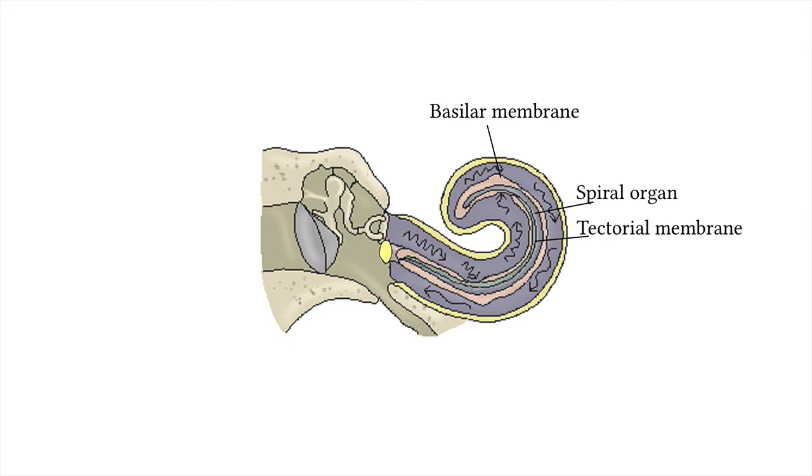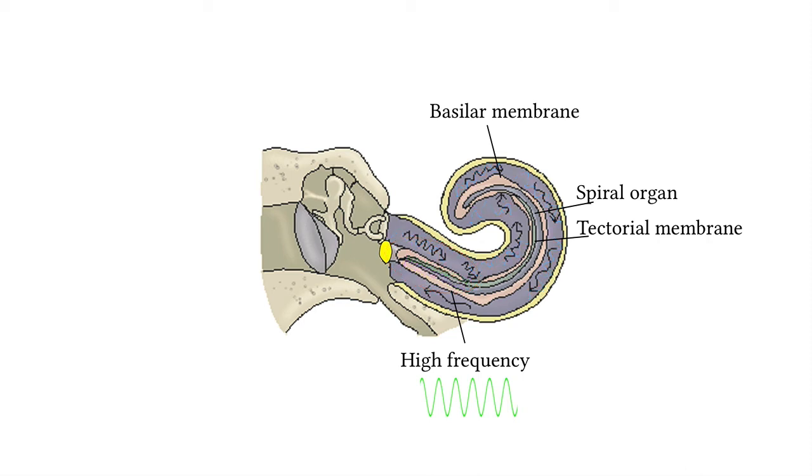When the oval window vibrates, the fluid of the inner ear begins to vibrate. If those vibrations are of a very high frequency, which means that the sound is a high-pitched sound, a vibration will occur at the base of the basilar membrane. That means that high-frequency vibrations affect the basilar membrane near the oval window. This movement will cause vibrations to occur in the tectorial membrane. The tectorial membrane brushes up against the hair cells of the spiral organ. And when these hair cells move, then action potentials in their associated neurons will result.